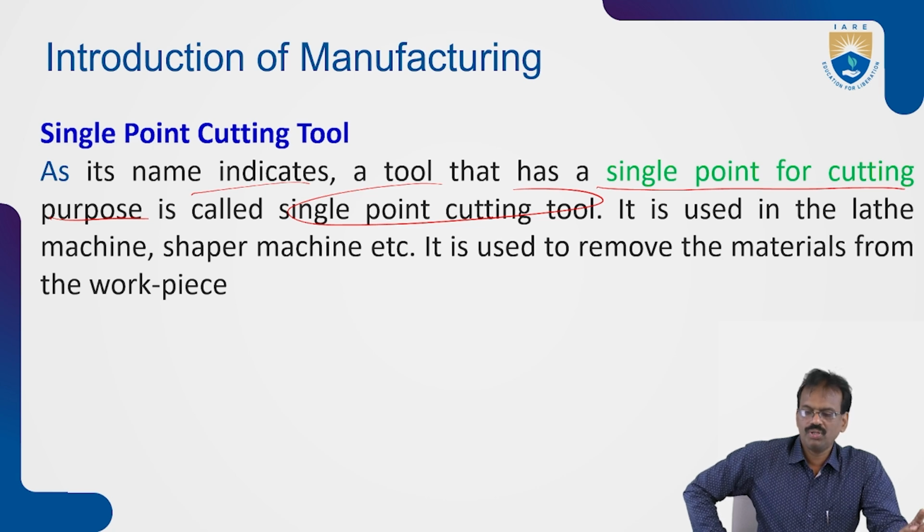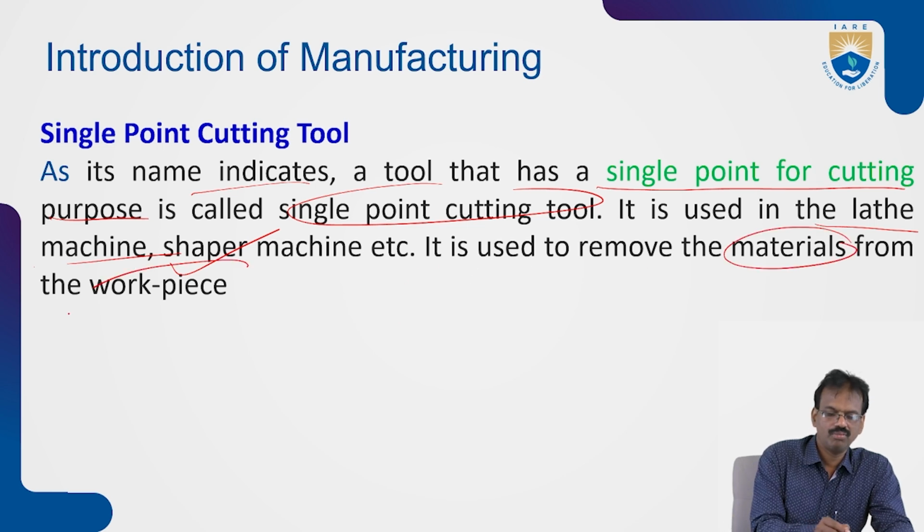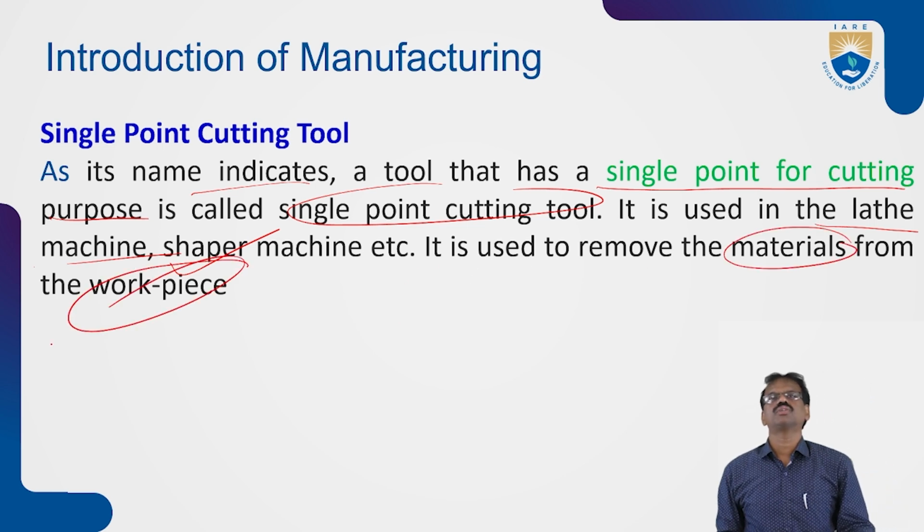Through one point of cutting, machining will be performed here. It is used mainly in the lathe machine, shaping machine, and planing machine also, and different machineries. It is used to remove the material from the workpiece. That is the basic importance of this single point cutting tool.